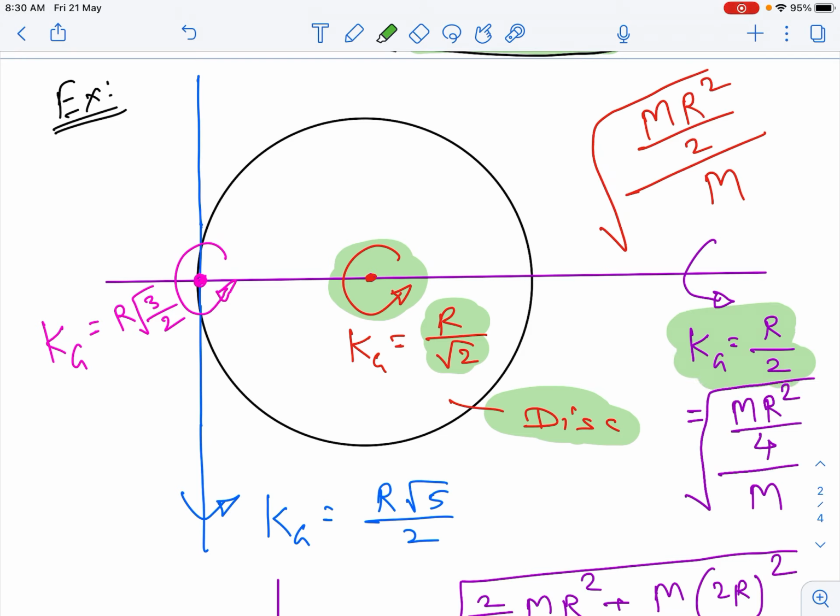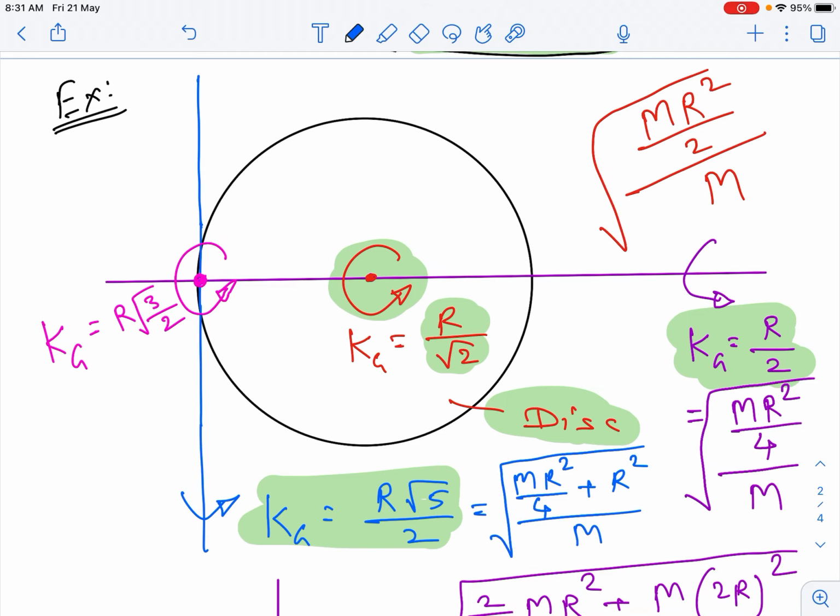In a very similar way, you can find the radius of gyration of the disk about the tangential in-plane axis. To do this, for the tangential in-plane axis we should use the parallel axis theorem. For that, I am finding the corresponding MI about the central axis, plus I am shifting it using the parallel axis theorem, divided by the mass of the disk, and the square root of this will give the radius of gyration about the tangential in-plane axis.